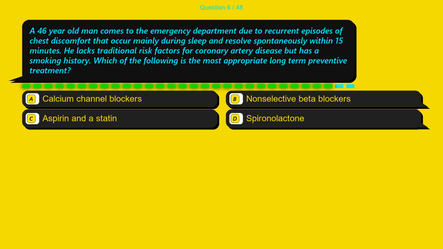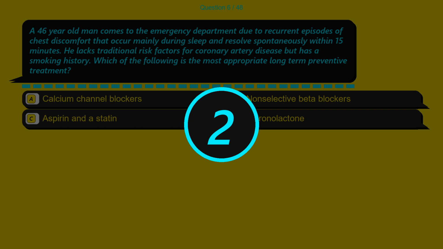Question 6. A 46-year-old man comes to the emergency department due to recurrent episodes of chest discomfort that occur mainly during sleep and resolve spontaneously within 15 minutes. He lacks traditional risk factors for coronary artery disease but has a smoking history. Which of the following is the most appropriate long-term preventive treatment? Option A, calcium channel blockers. Option B, non-selective beta blockers. Option C, aspirin and a statin. Option D, spironolactone.